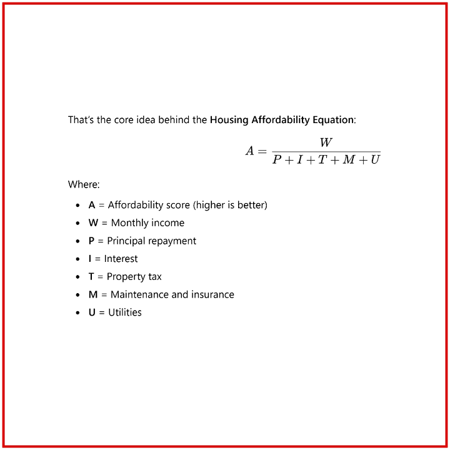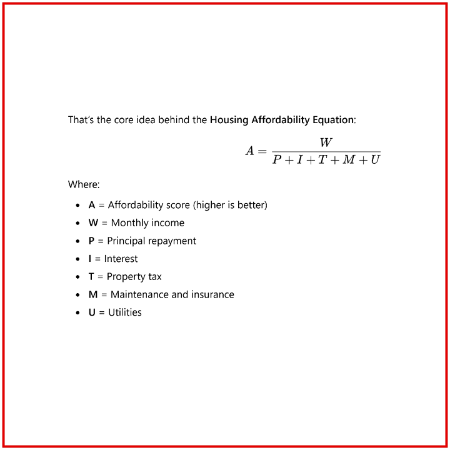Modular prefab housing, which we'll cover in Section 4, directly targets this variable. Interest. This is where the banks make their money, especially with longer terms. Interest isn't just a cost, it's a penalty for time. The longer your term, the more you pay. Worse, most mortgages are front-loaded, so you spend years just feeding the lender before touching your equity. In the housing affordability equation framework, interest acts like a time tax, and longer mortgages make it heavier. Any intervention that reduces the need for debt, such as shared equity, rent-to-own, or fractional cash purchases, brings this number down and improves affordability.